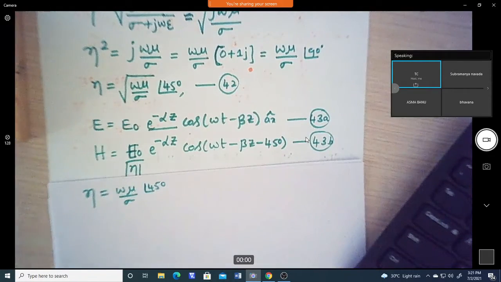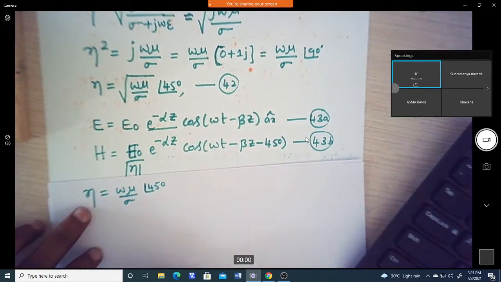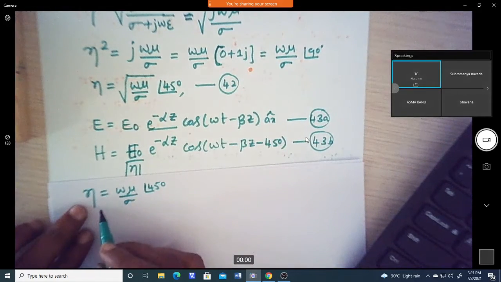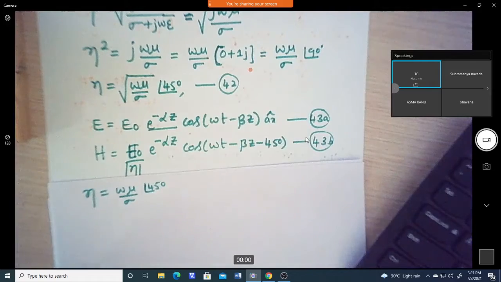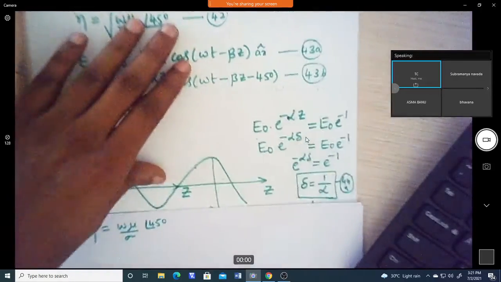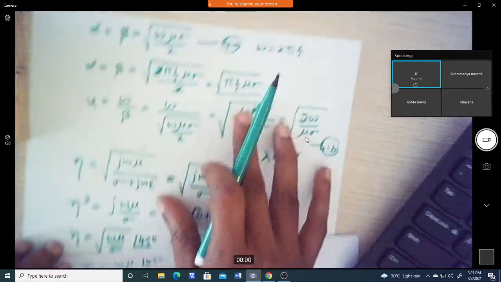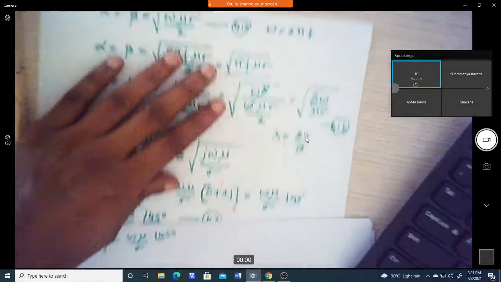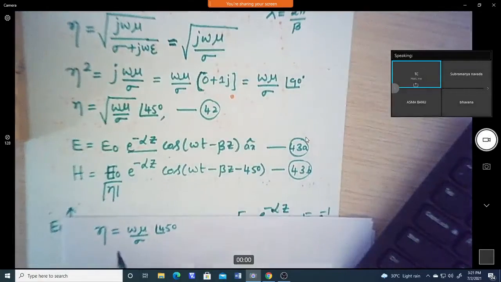Now we can write the equation of the intrinsic impedance in terms of the skin depth. By equation 41a, alpha equals beta equals square root of omega mu sigma by 2. This equation we can modify to get the skin depth.